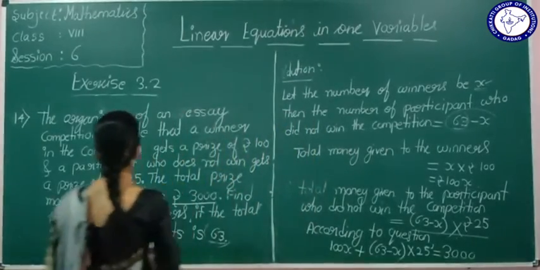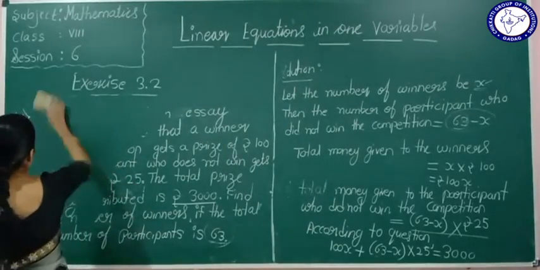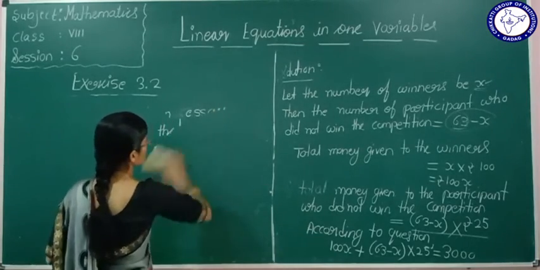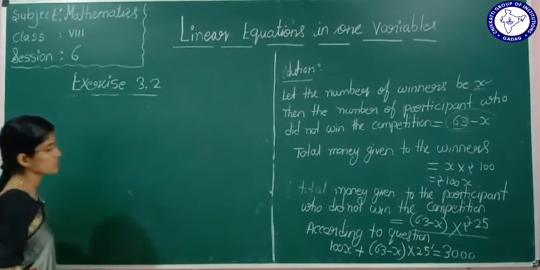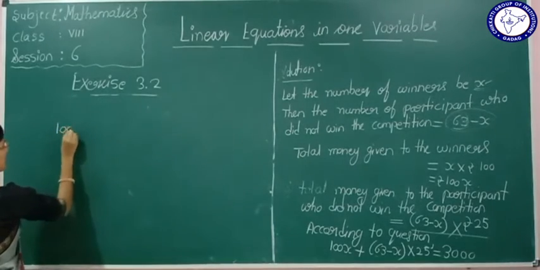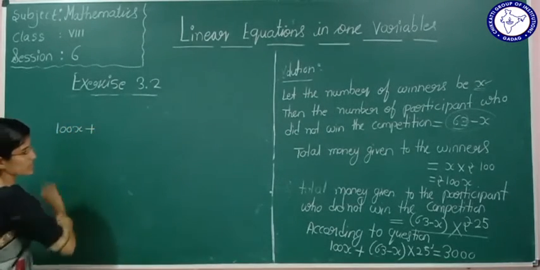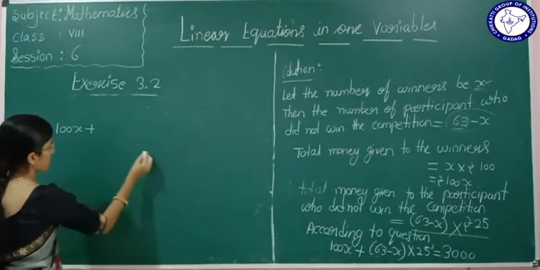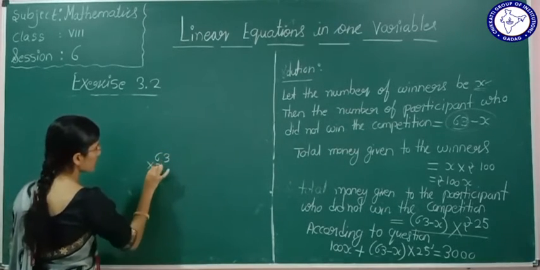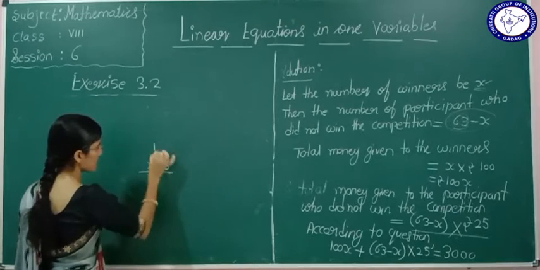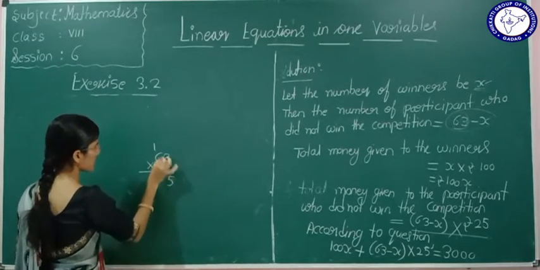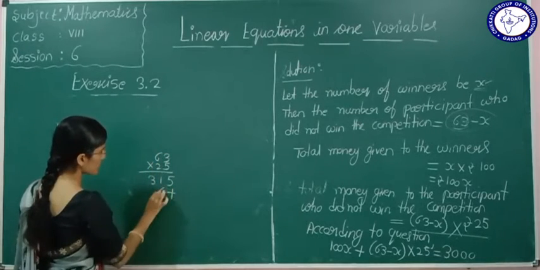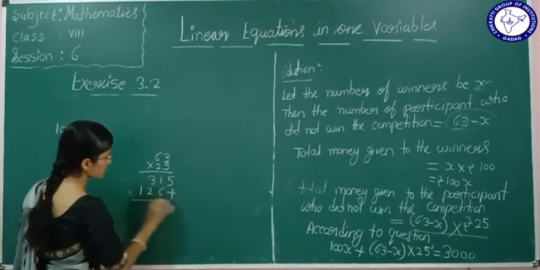We will solve this. 100x plus, what is 63 into 25? 5 3s are 15, 6 5s are 30, 30 plus 1 is 31, plus 2 3s are 6, 6 2s are 12.